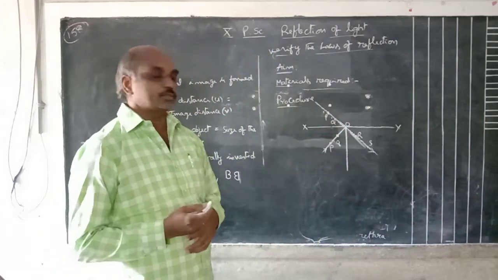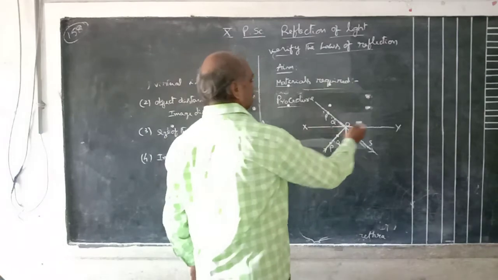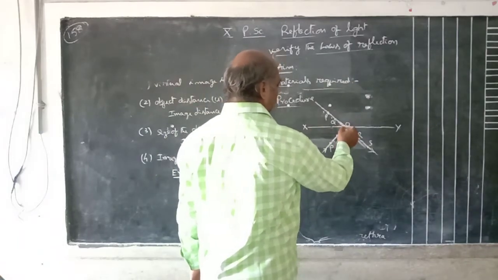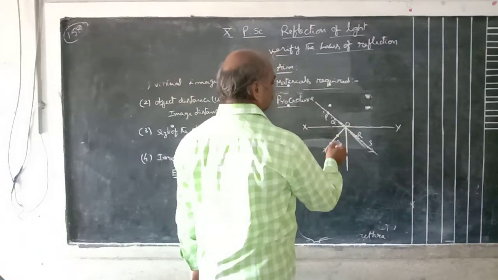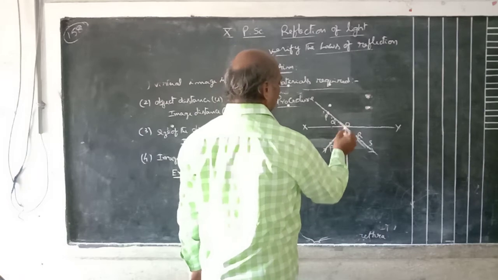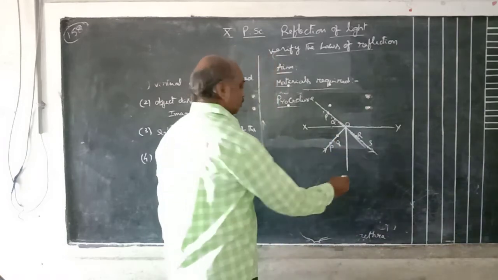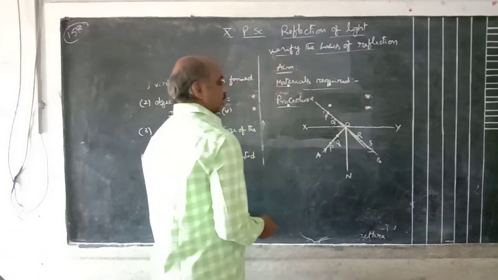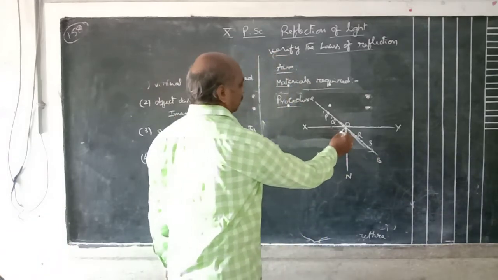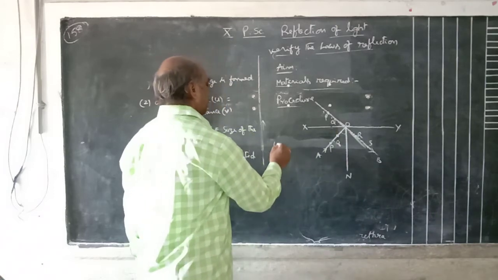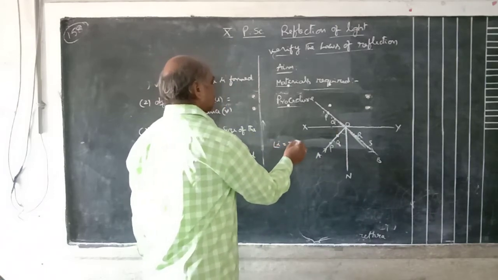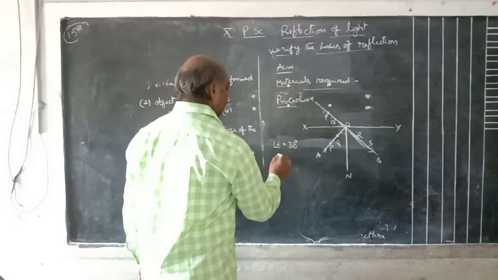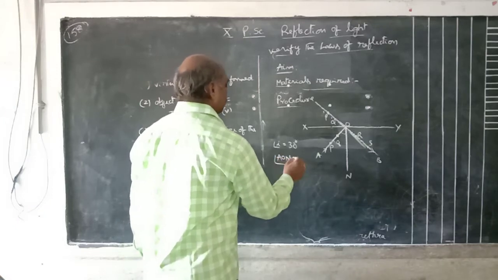Perpendicular means normal to XY. Suppose this is the normal ON. Draw another line AO that makes a certain angle with the normal. Suppose angle I is equal to 30 degrees, that means angle AON is equal to 30 degrees.